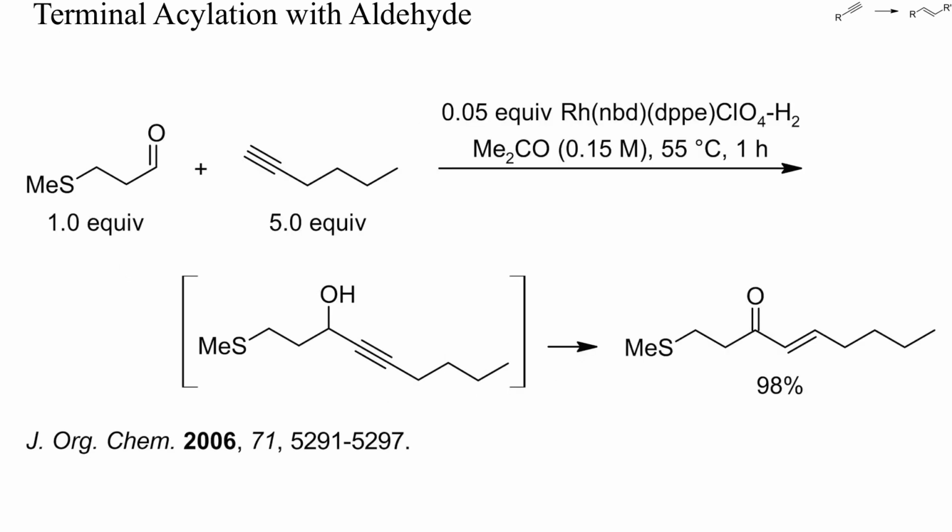In this example, a terminal alkyne was converted into an enone by addition to an aldehyde. The reaction was catalyzed by 5% of a rhodium complex. No beta elimination of the thiomethyl group occurred.